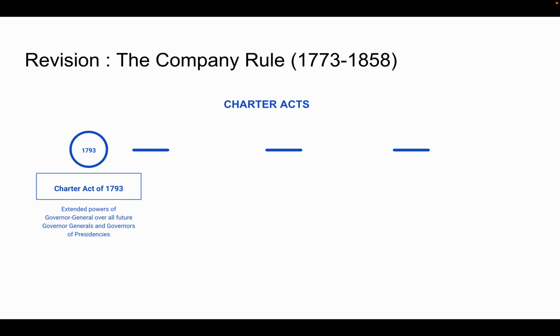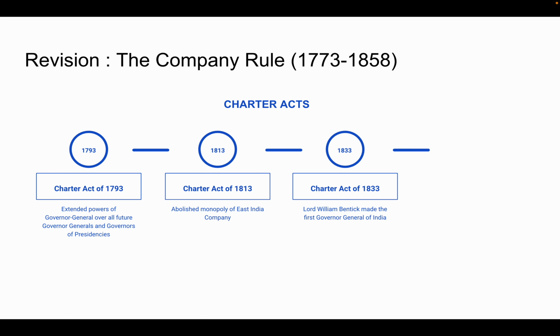Now, if you add 20 to 1793, we get the Second Charter Act, which came in the year 1813. This Charter Act abolished the monopoly of East India Company, but the monopoly of trading in tea and trade with China continued. Adding 20 years to this, we had the Charter Act of 1833.